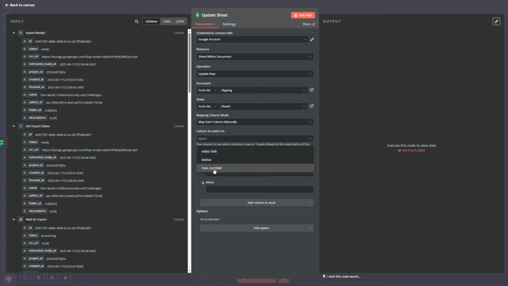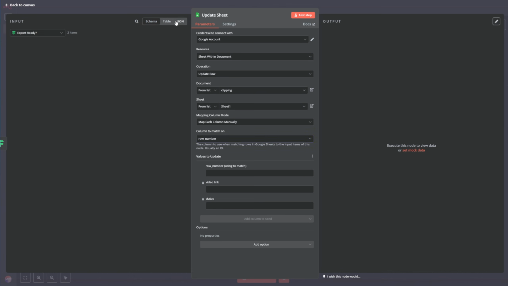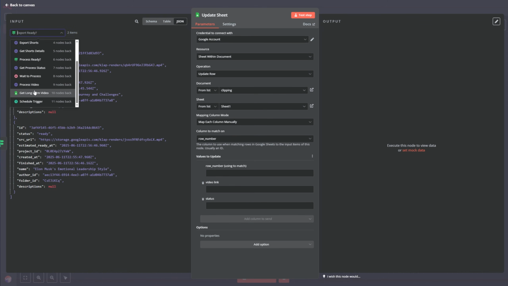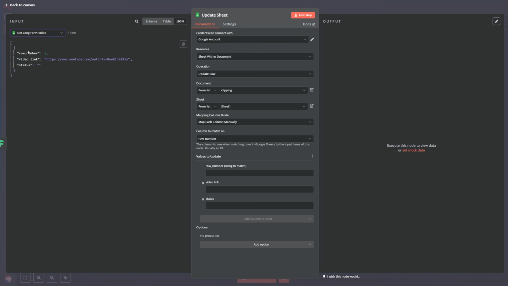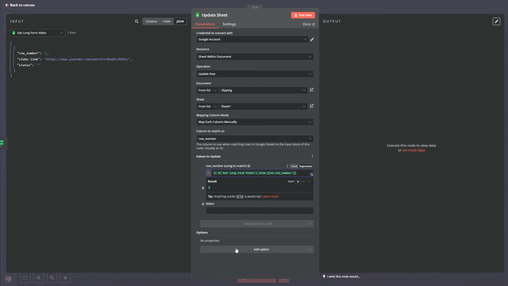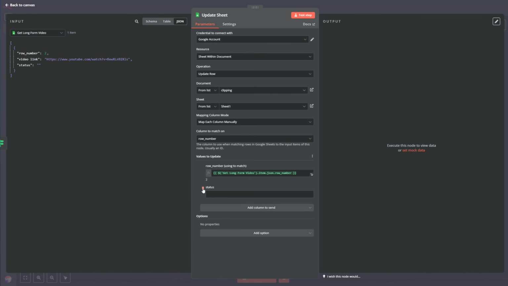Now, which column we want to match? We want to match the row number. And how do we get the row number? We go back here when we get the long form video, and here is the row number. So we just drag and drop this here. And what we want to update? We don't want to update the video link, so we are going to remove this. But we want to update the status. I will update it to complete. And that's it. Let me test this step.